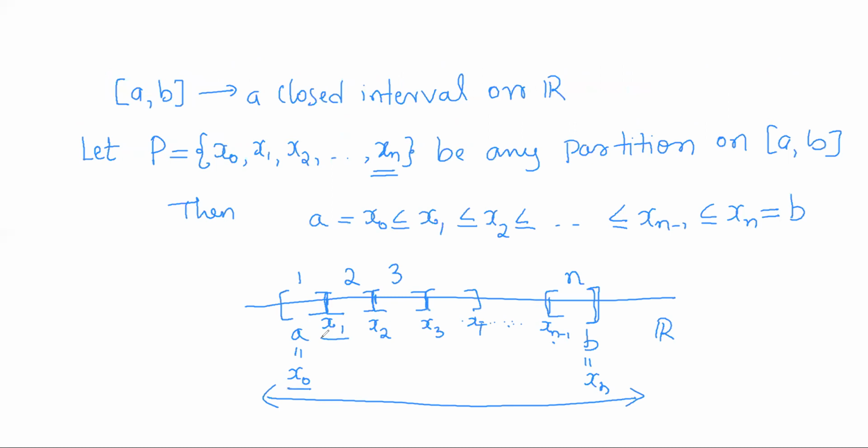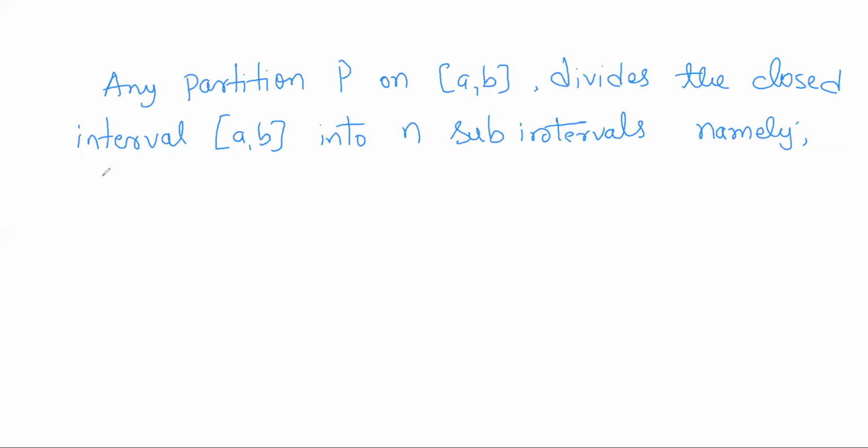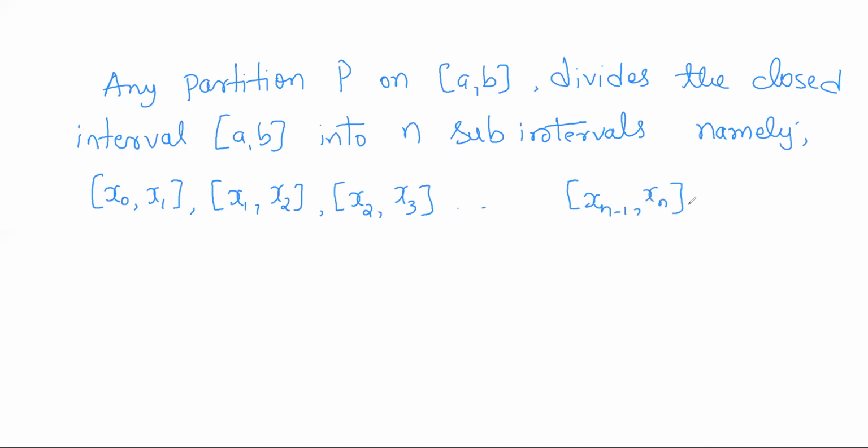From x0 to x1 is the first, so next x1 to x2, next x2 to x3, so on like this, xn minus 1 to xn, the last subinterval. So they are n in number, 1, 2, 3, so on, n, right?